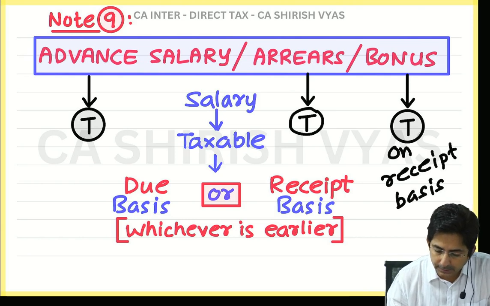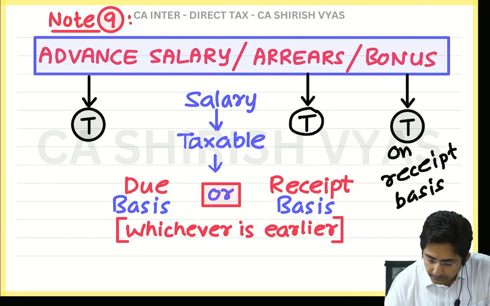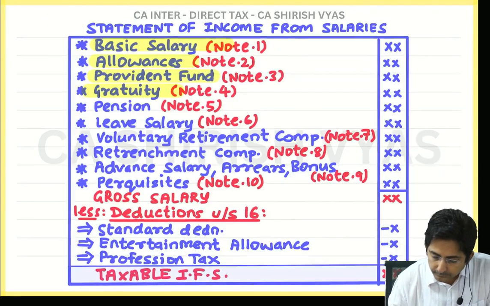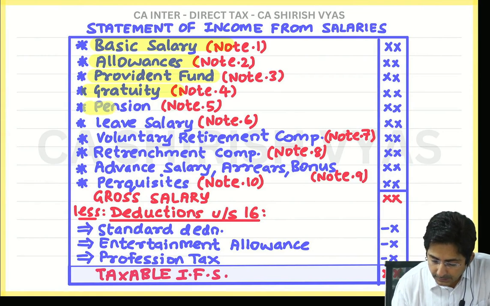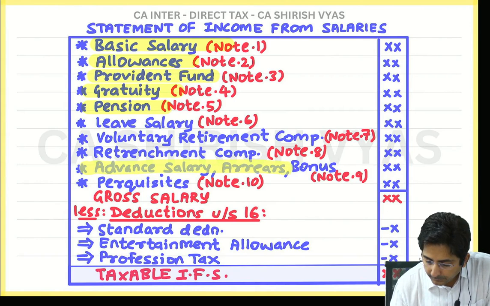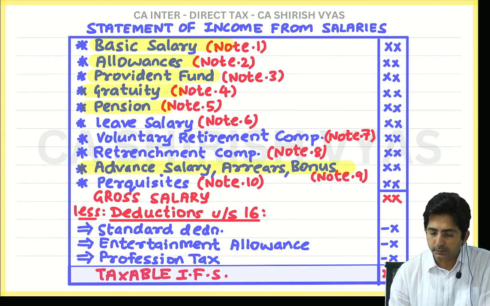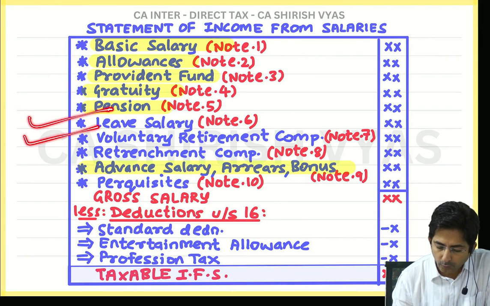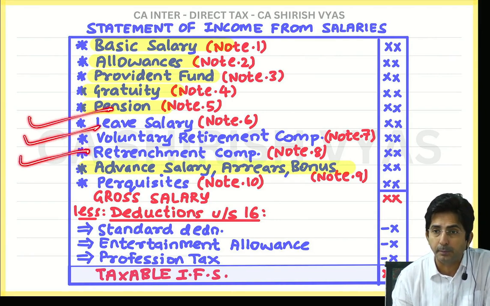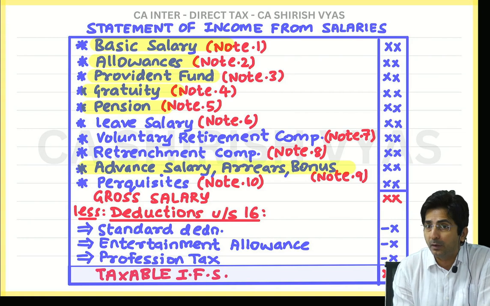So check the status of the topic. Wait, I will just highlight what is done. See, pension is done. Then right now what I did? Advance, arrears and bonus. So after the break what we will do is leave salary, voluntary and retrenchment compensation. And then you will feel that it's about to get over.